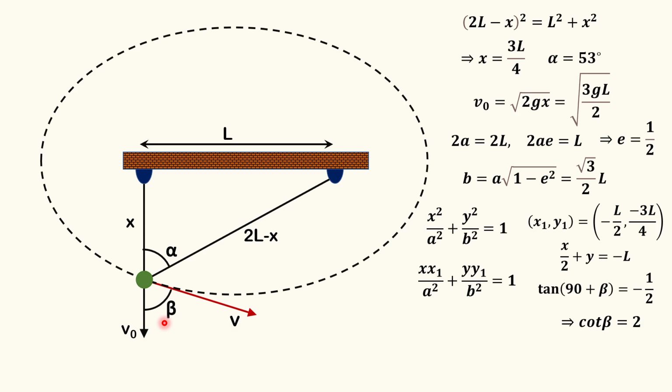What then? There is still some physics part of this question unsolved, because we have just determined the angle, towards which direction this particle or this bead is going to move, but we have still not determined the value of v. How are we going to do that? So now at this instant, there are impulses acting on this bead, right? Along the direction of force, there will be two impulses. Mg is not an impulsive force, so we are not counting the impulse of Mg, because this event is taking a very small time.